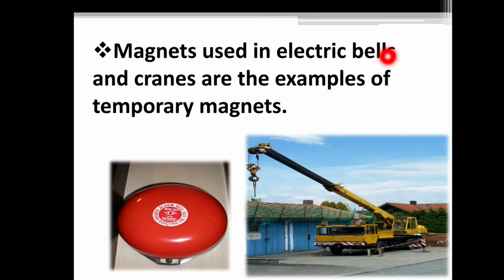Magnets used in electric bells and cranes are examples of temporary magnets. In an electric bell, when you give the current, the bell will ring. The magnet acts as a temporary magnet. When current is passed in, it acts as a magnet and makes the bell ring. When the current is stopped, the magnet loses its magnetic property. In the same way, in cranes we also use temporary magnets.